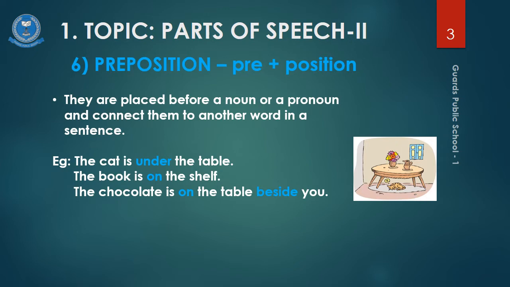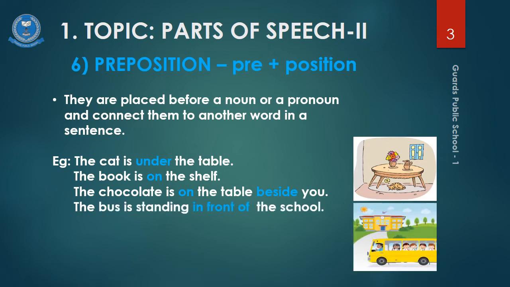The next one is, the bus is standing in front of the school. The bus and the school are being connected. They are showing the relationship by telling you the position, the placement, that is in front of. Therefore, in front of is a preposition. I shall see you in 10 minutes. 10 minutes is a noun.